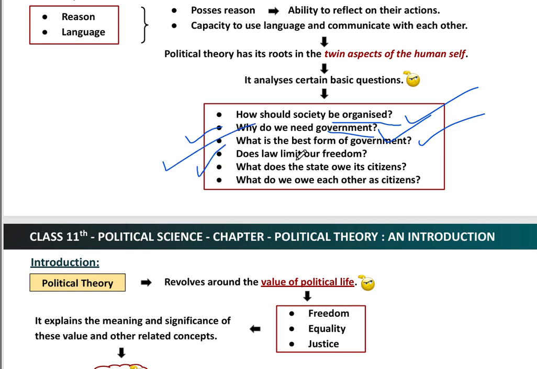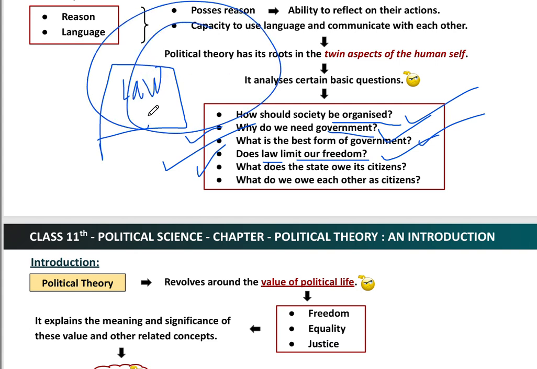Does law limit our freedom? Of course. If we talk about law, law regulates the whole society, and that's why if we have a law, it regulates the whole society. So does it basically limit our freedom? No, it doesn't limit, and sometimes it limits. We'll have a discussion on that as well.